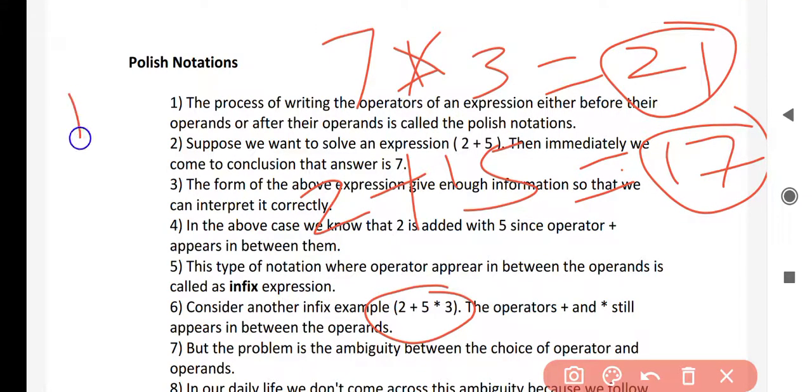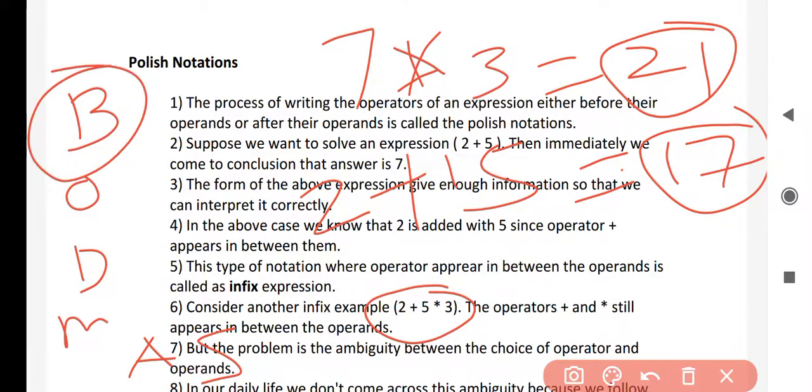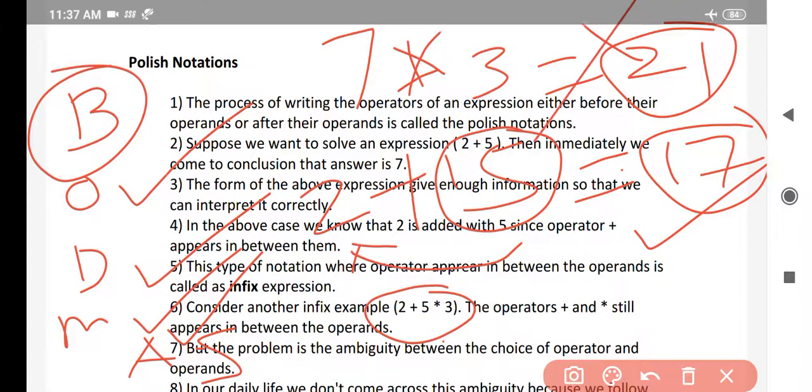Now if you follow the rule of mathematics, the rule says BODMAS. What is BODMAS? BODMAS says that first you have to evaluate brackets. Then outside the bracket, you go for division. Now in this expression, there is no division. Then you go for multiplication, so I have to perform 5 into 3. So 15 will be the answer, and after performing multiplication you perform the addition. Now 15 can be added to 2, hence the correct answer is 17 and the wrong answer is 21.